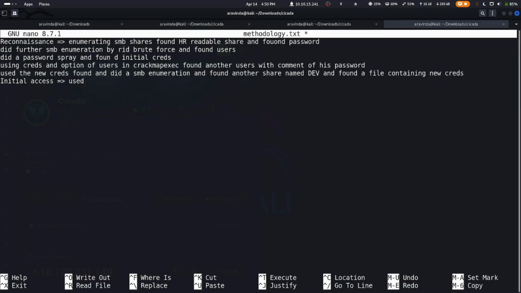So we used the latest creds and did a WinRM login into the box and gained initial access, and found that backup and restore privileges are present using whoami /priv.